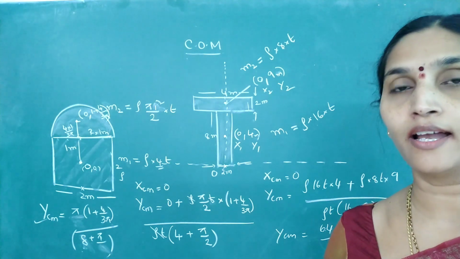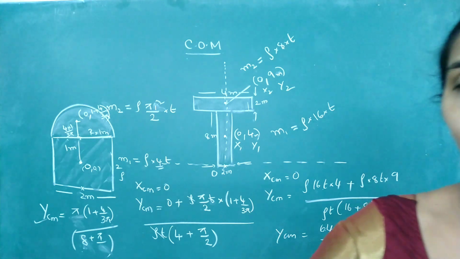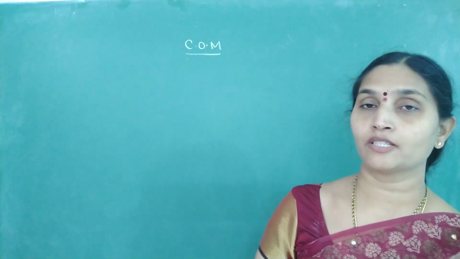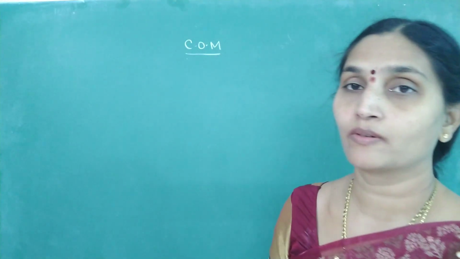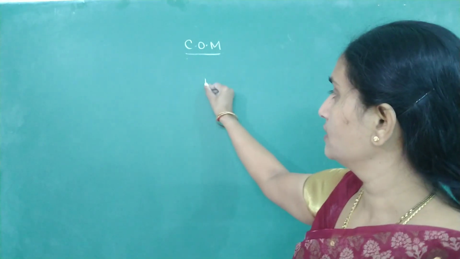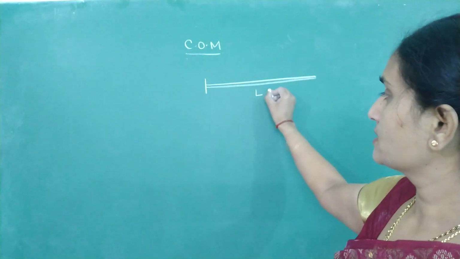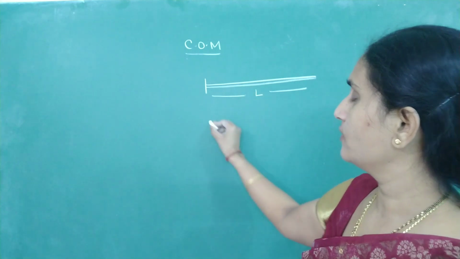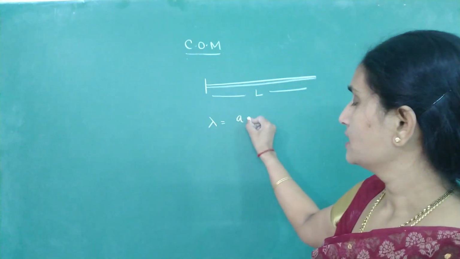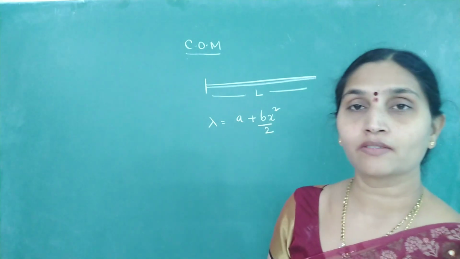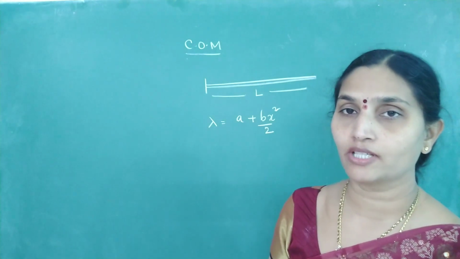Now let us take 3 lamina and then how to locate the center of mass. Now look at one more question. It's a one-dimensional object for continuous mass. How to locate the center of mass. Okay, so there is a body, a metal rod whose length is L, but its linear density is varying according to the equation, say A plus bx square by 2. Some equation will be given, you just take whatever the equation is.